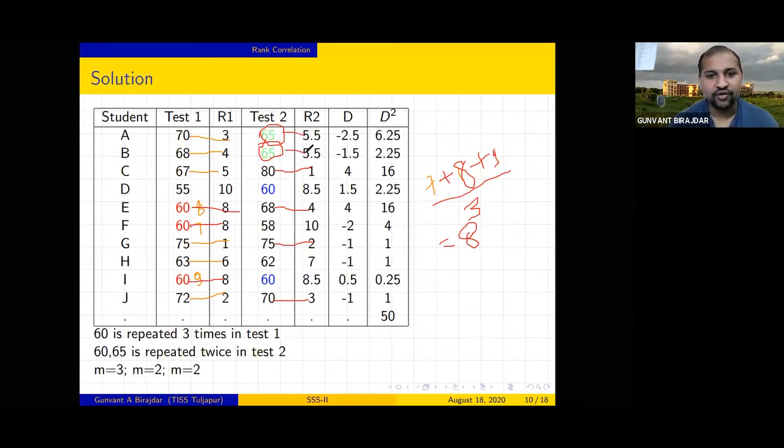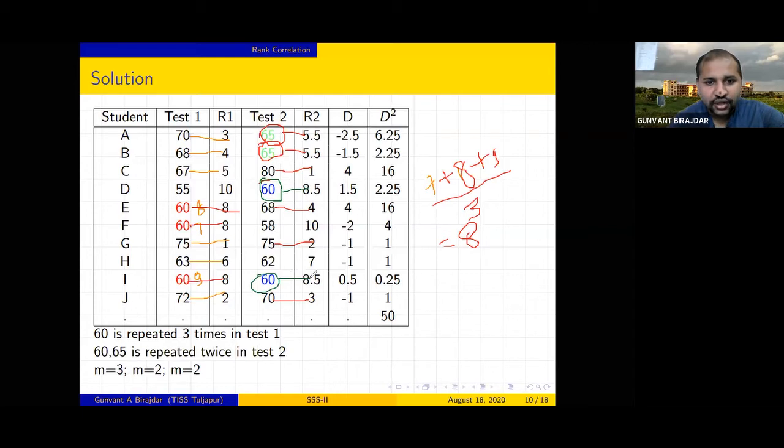6, 7 is done. Now we have to move to the next, the 8th position. What are the 8th numbers? These are 2 different numbers, 60 and 60, having the same value. So again it falls on the 7th and 8th position. 7 plus 8 divided by 2 is 8.5, 8.5.